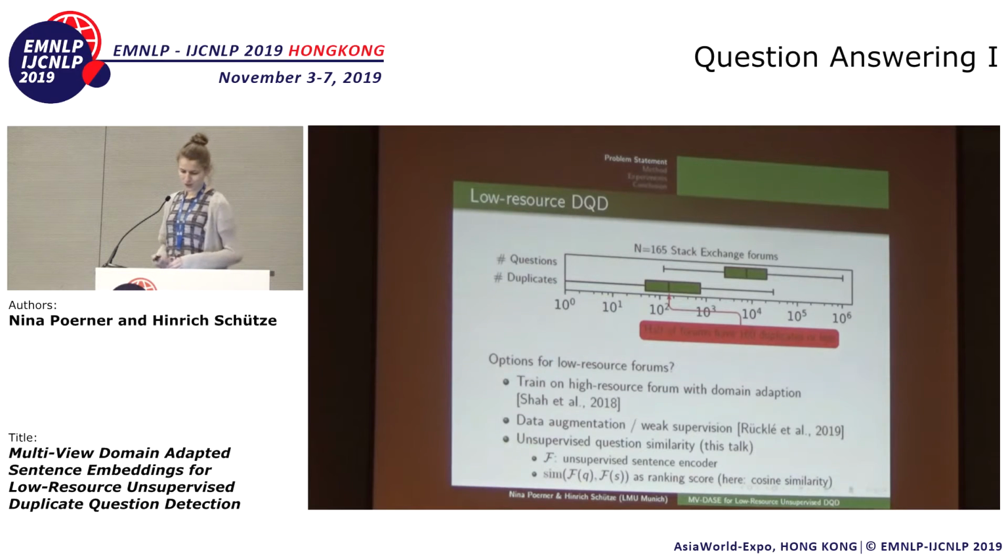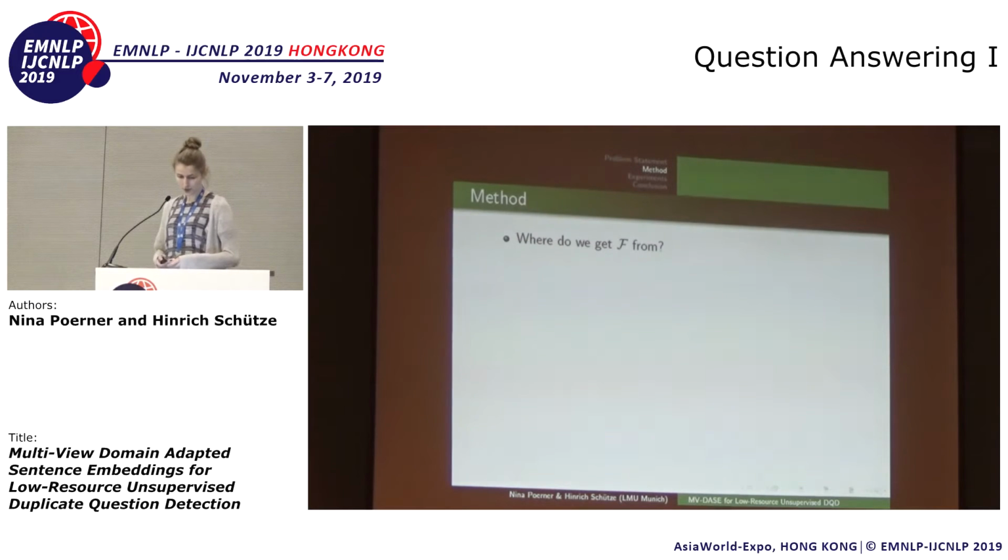So for unsupervised question similarity, we assume that we have an unsupervised sentence encoder F, and that we can use the similarity of the encoded questions Q and S as a ranking score. And here we're using cosine similarity, but there is no reason why we might not also be considering other similarity metrics. So the big question is, where do we get F from? We tried a few encoders from the recent literature, and none of them were giving us good results. So we sat down and thought about the qualities that we would want F to have.